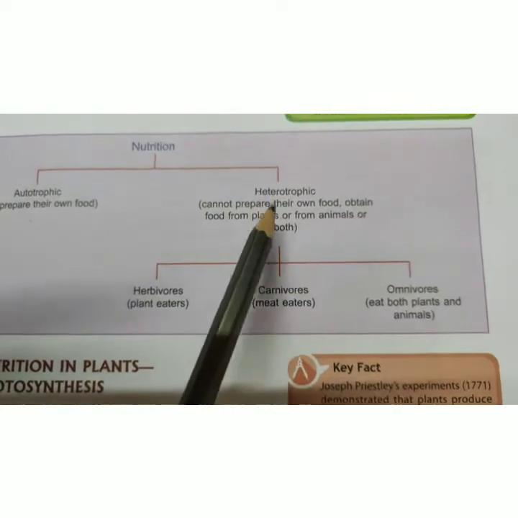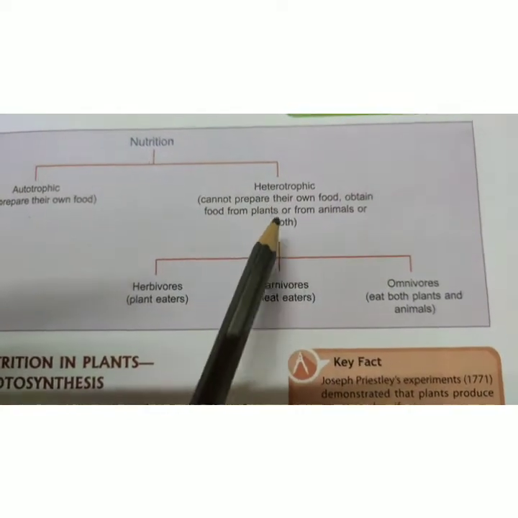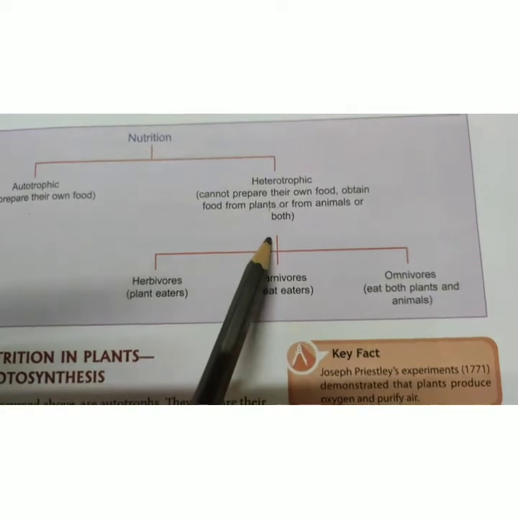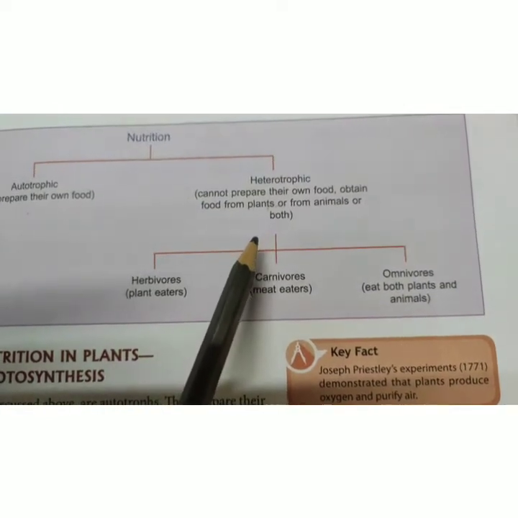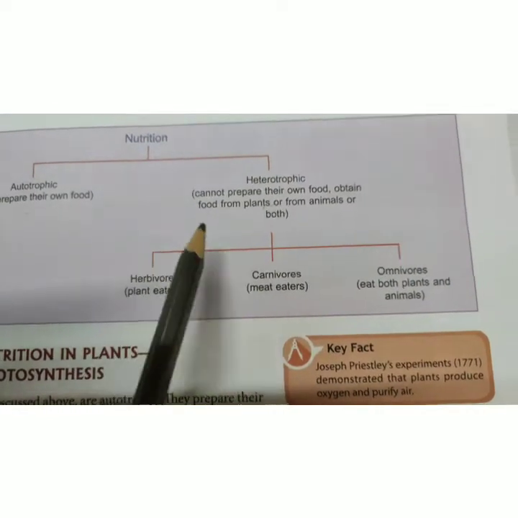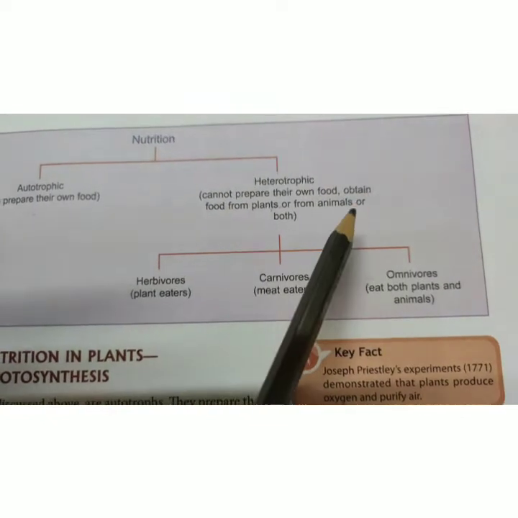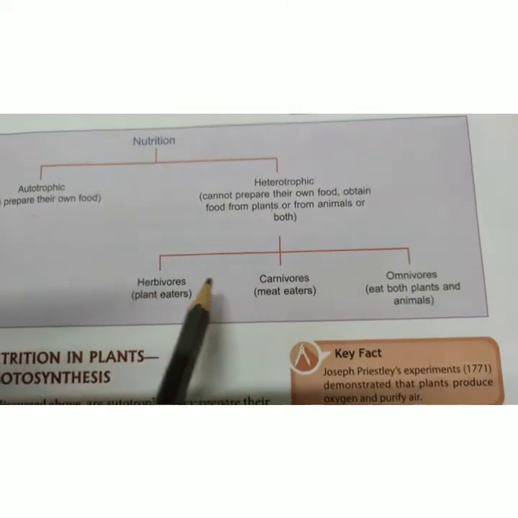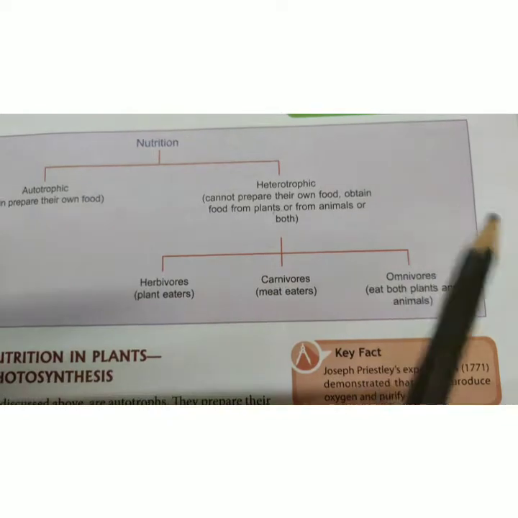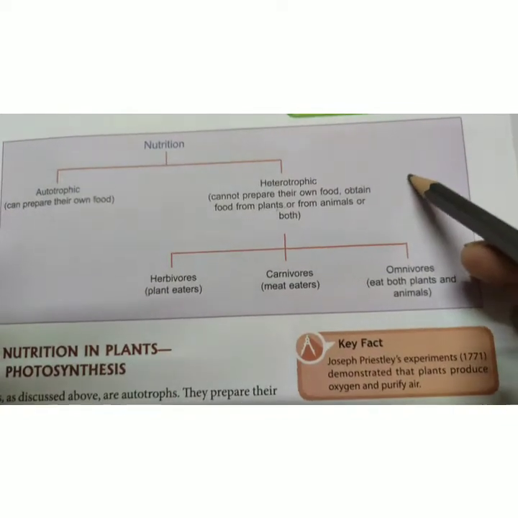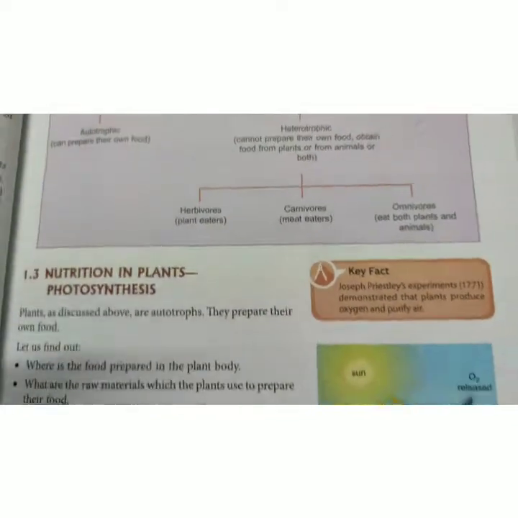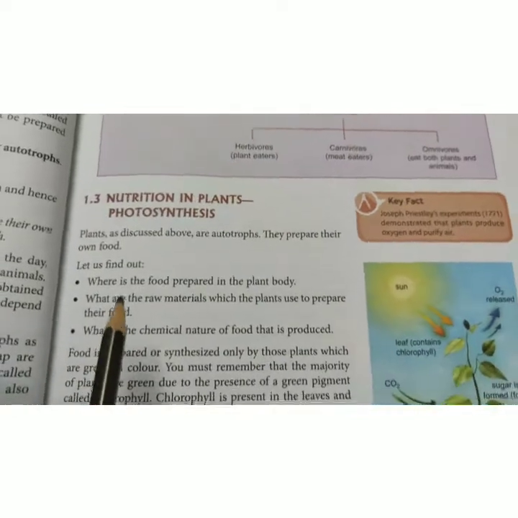Then again, these heterotrophic organisms, based on what they consume, whether it is only plants or only animals or both, are divided into herbivorous, carnivorous, and omnivorous. Clear? So learn this chart nicely. Everything will be clear in your mind.